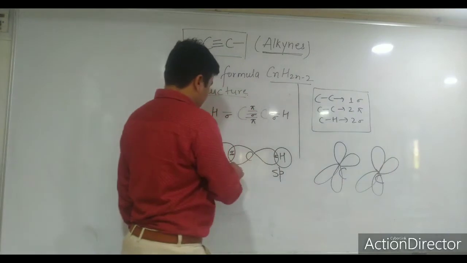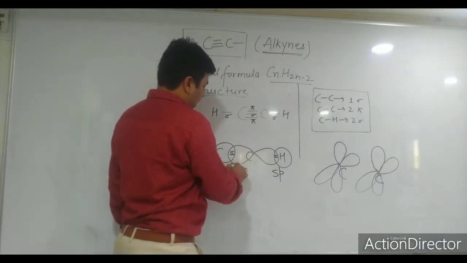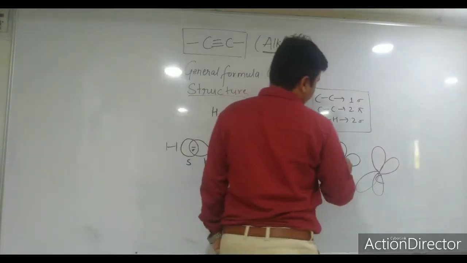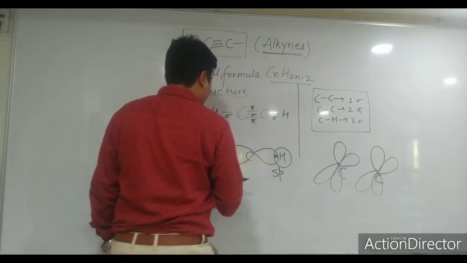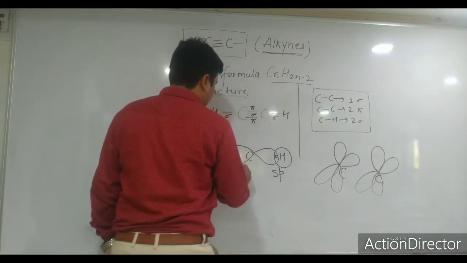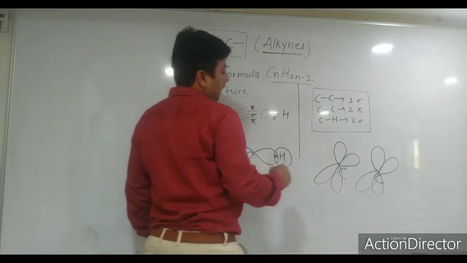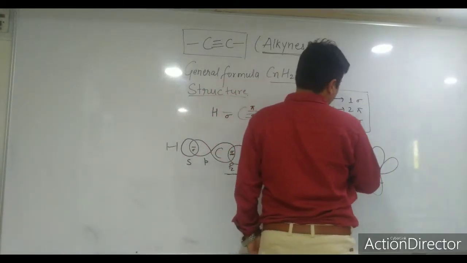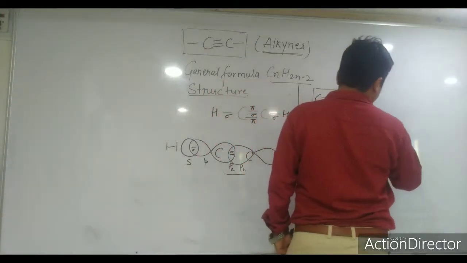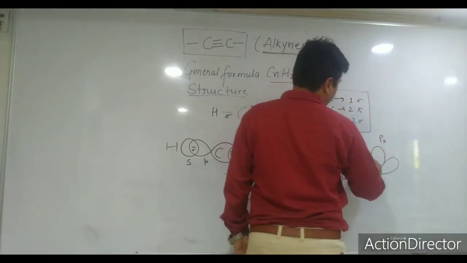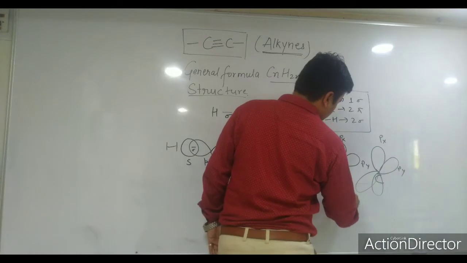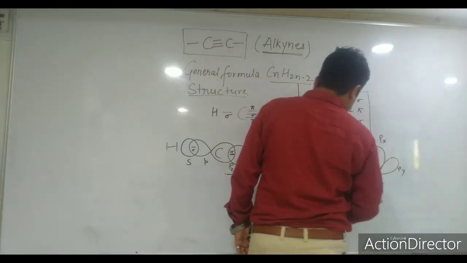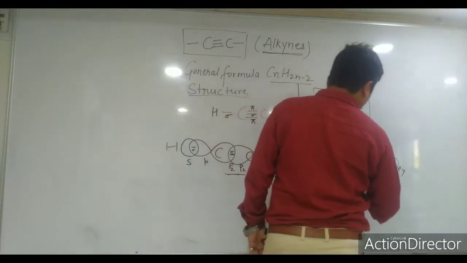This is px, headwise overlapping, and this one is a sigma bond, so here pz, not px. Px and py will be there. Here this is px, so this will also be px. This is py, so this will also be py. Similarly this px is also px, and this py is also py.